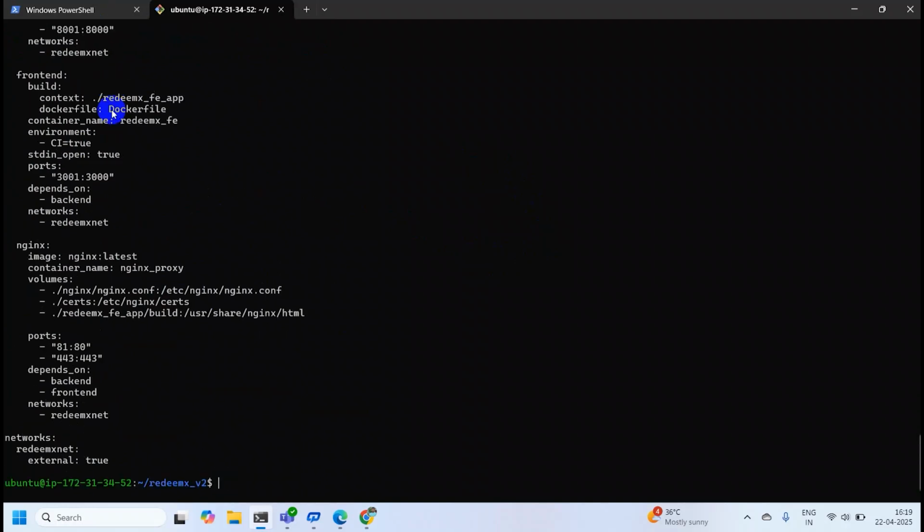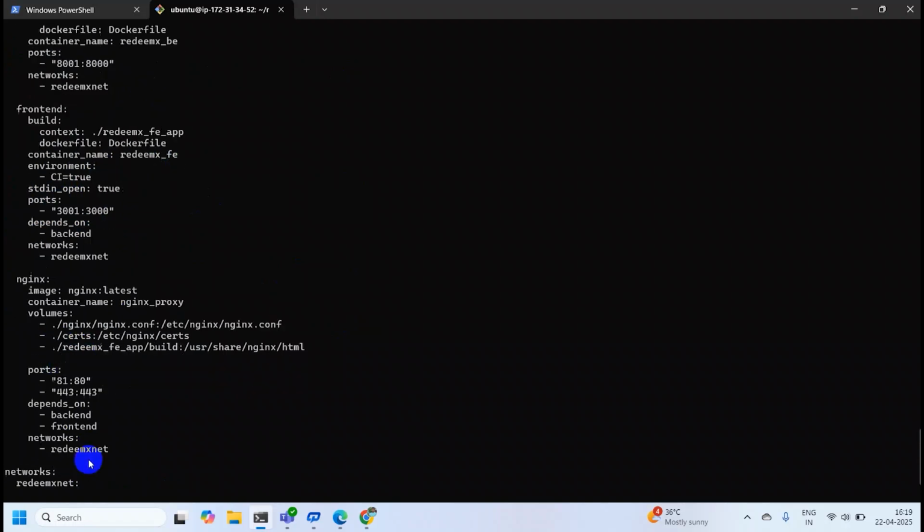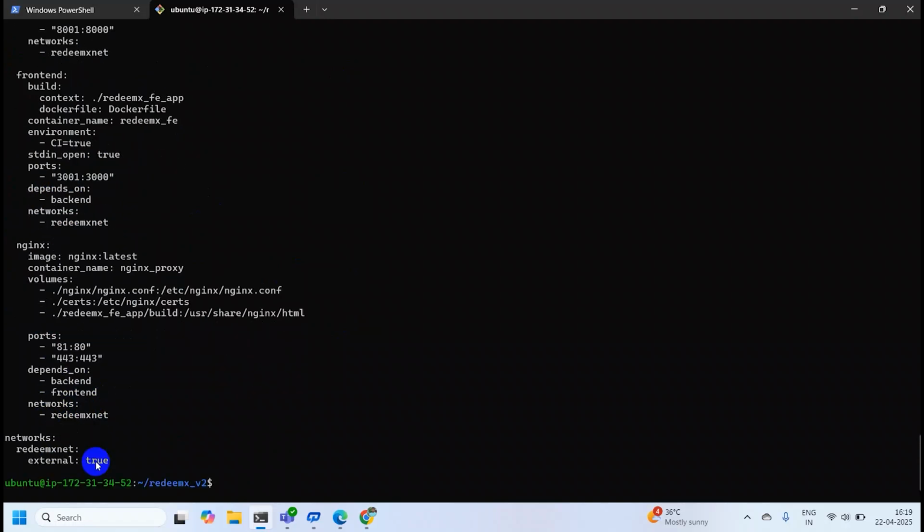This is the Docker Compose YAML file which I have written for this project. This is a service, this is the front end, this is the Nginx and this is the port mapping. I also configured networking settings so that all containers can communicate internally. And I have set some environment variables for each service to ensure smooth runtime behavior.